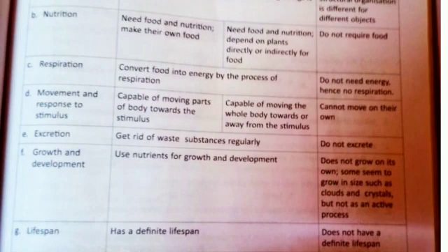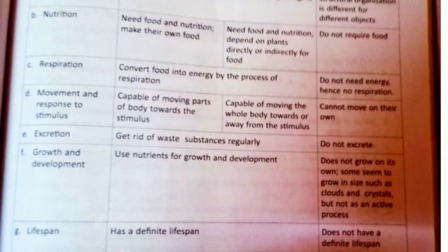Yes, sometimes plants also respond to stimulus. In animals, capable of moving the whole body towards or away from the stimulus. We move away from fire or any sharp things. But non-living cannot move on their own.